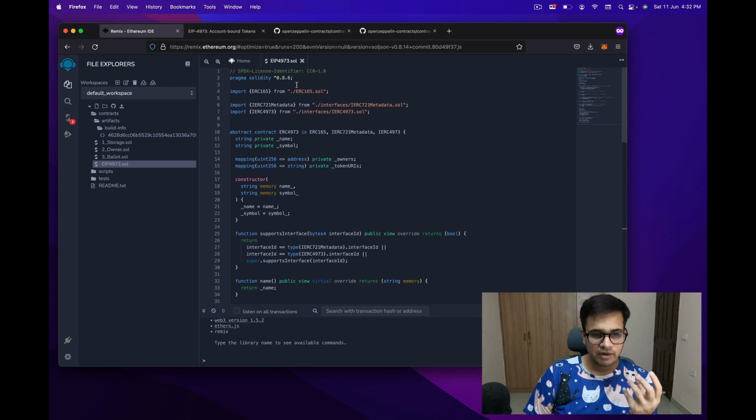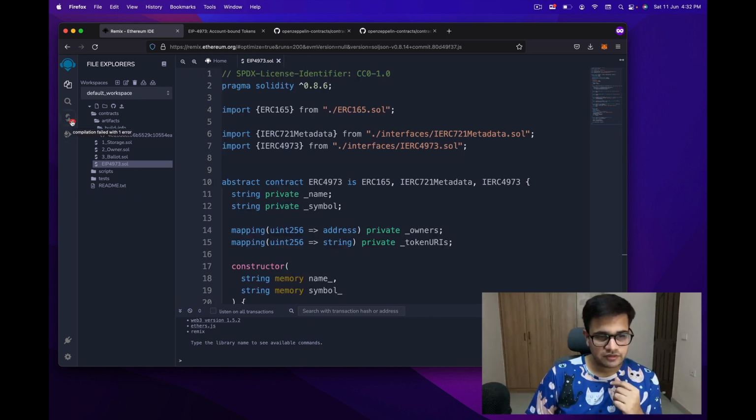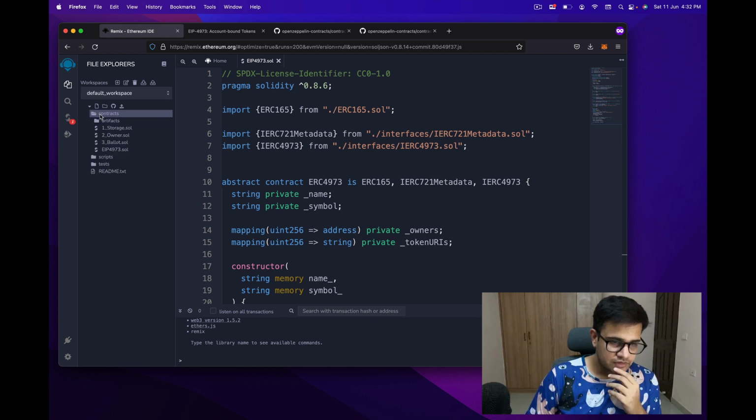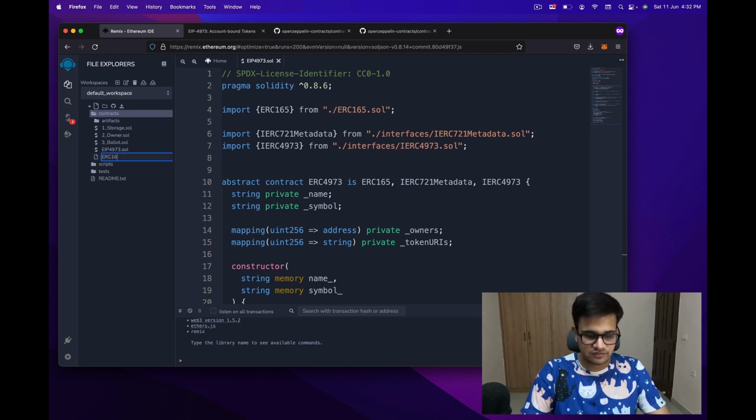Now there will be a bunch of errors, as you can see. Let me just increase the font size. Hopefully this is much better. There are errors over here because we don't have the ERC-165 file present, right? So what I'm going to do is create this file again, ERC-165.sol.